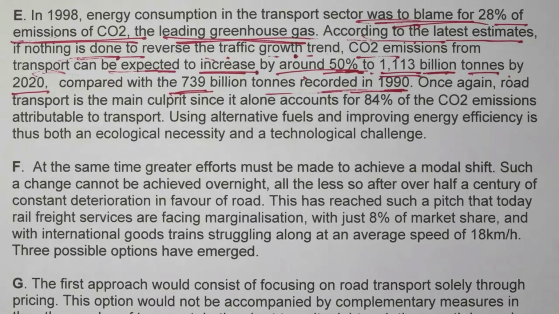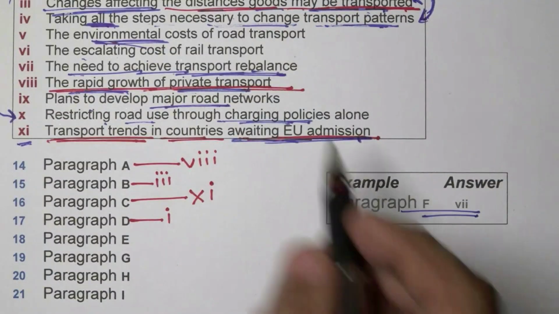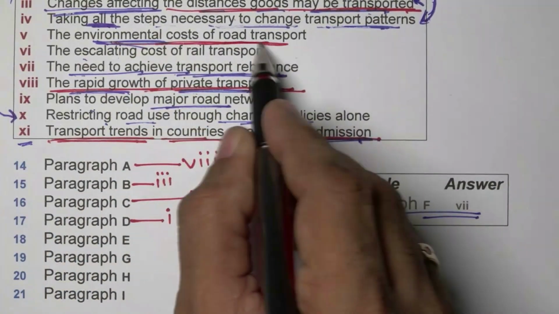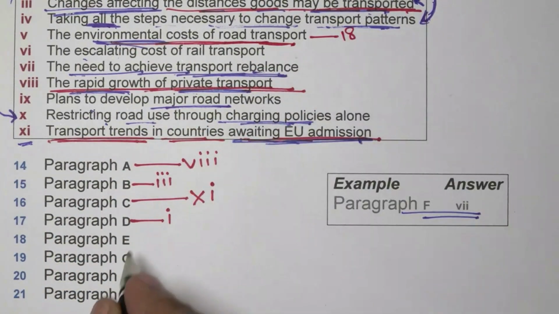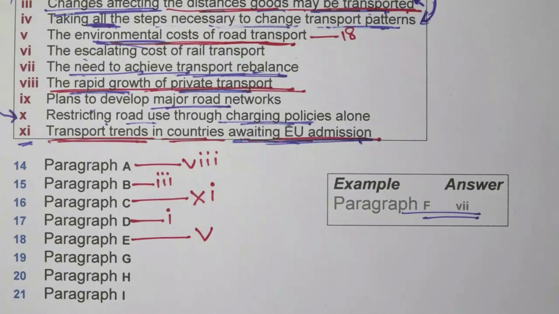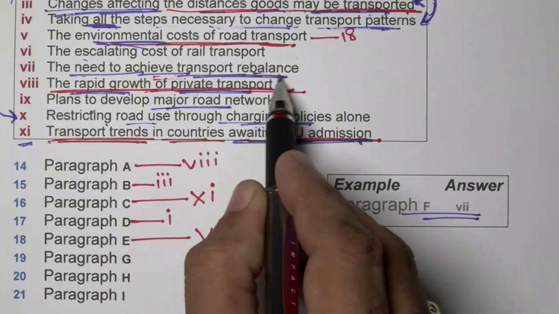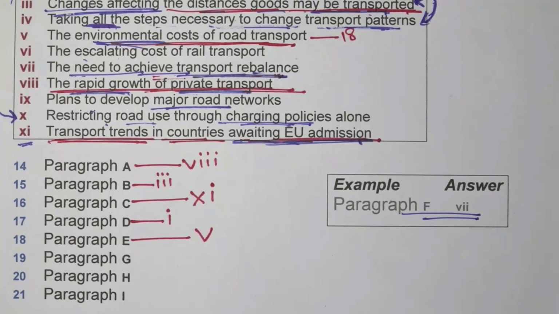Heading for the question number 18th one, that's the environmental cost of road transport. Fifth is the heading for the question number 18th one. F paragraph they have already done, that is the 7th. G paragraph, you will see. 7th heading, I just want to read it again. The need to achieve the transport rebalance. Why do we need it? Because it is already becoming clear, the paragraph E is just giving us an idea, because of the increase in the transport, carbon dioxide emission is rising manifold, so now which way do we have to go? We have to achieve transport rebalance, right?